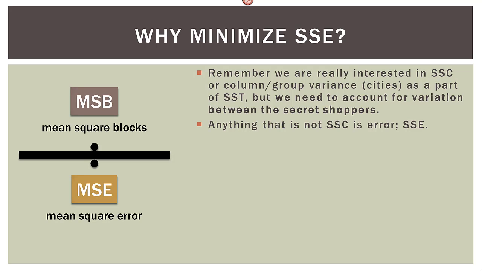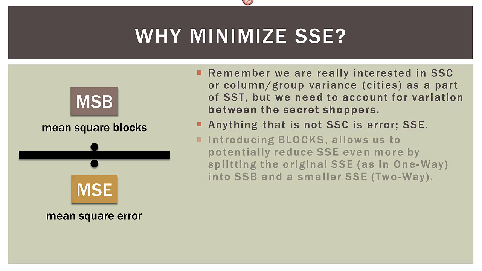So if we were doing this in a one-way ANOVA, we would have sum of squares total, and that would be split apart into SSC, or columns, or cities, and SSE, which is everything that's not SSC. Now, by introducing blocks, we can potentially reduce that original SSE even more by splitting the original SSE, as in a one-way, into SSB and a smaller SSE.